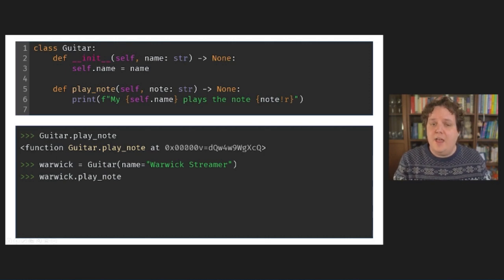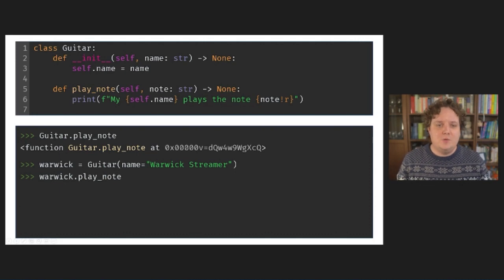If it does not have that attribute, like how my Warwick does not have a play note attribute itself, Python will then move on and look at the class of the object. Does the class of the object have an attribute with that specific name? In this case, it does. But if it does not, Python will then look at all the other classes in the method resolution order, all the parents of the class, to see if they have such an attribute.